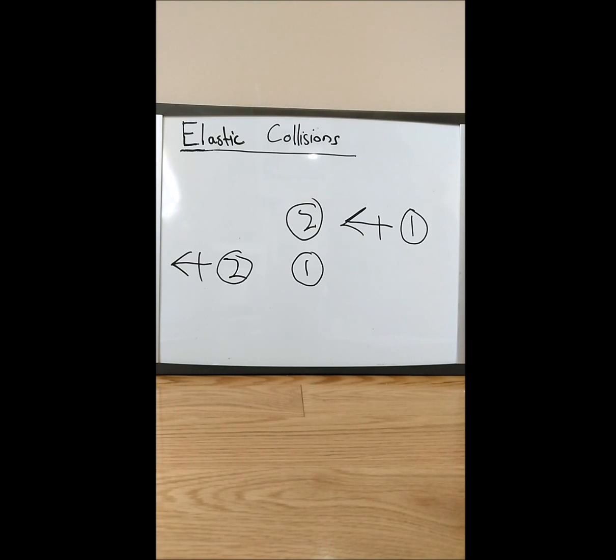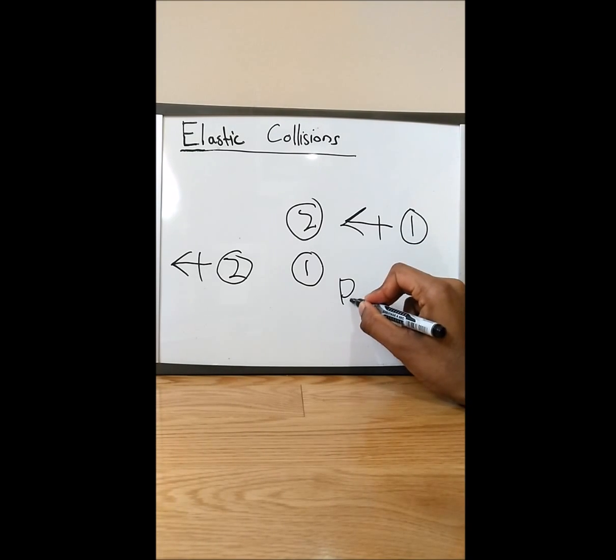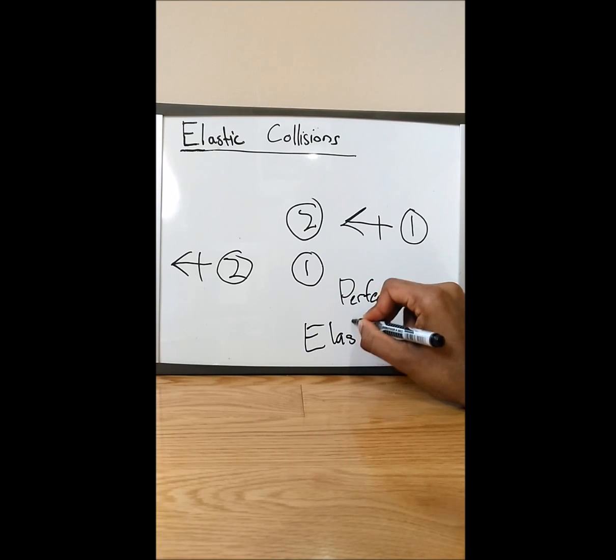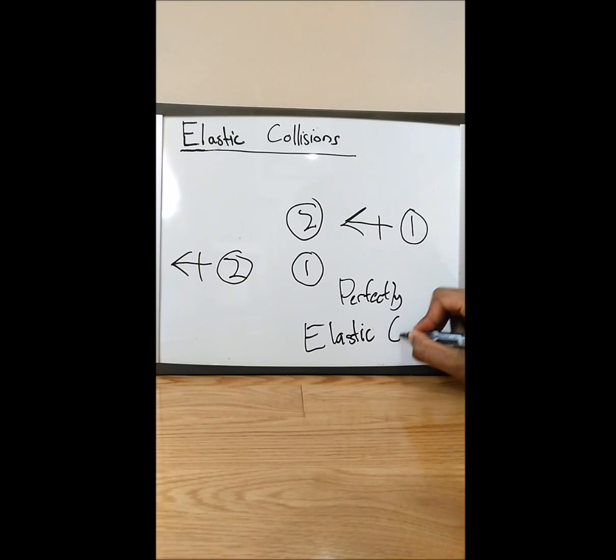So in this collision that we have here, we call this a perfectly elastic collision, which means that all the energy from before the collision is the same as all the energy after the collision, which in real life isn't always true. This is only true when we look at the atomic level of particles. So when two molecules collide with each other, it will be a perfectly elastic collision. But in real life, a lot of energy is lost due to sound energy and thermal energy.